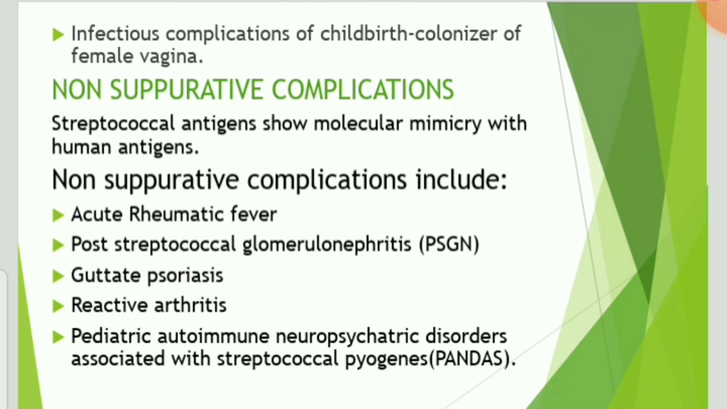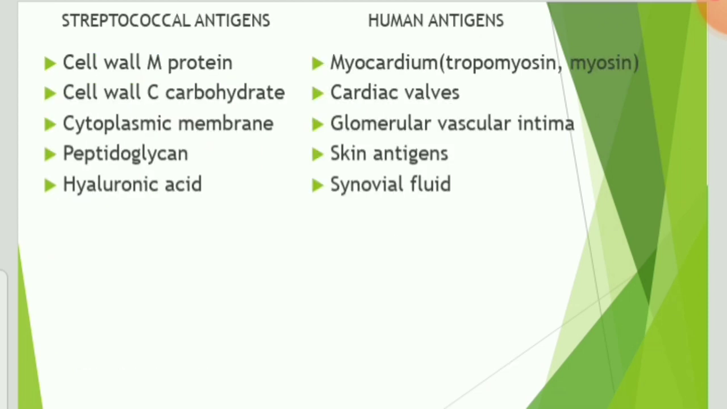Here we will discuss in detail only two non-suppurative complications, acute rheumatic fever and post-streptococcal glomerulonephritis. Before that, we have to know one thing, that streptococcal antigens show molecular mimicry with human antigens. See here, you can see the streptococcal antigens and the human antigens which mimic.